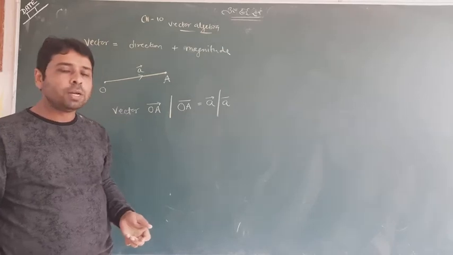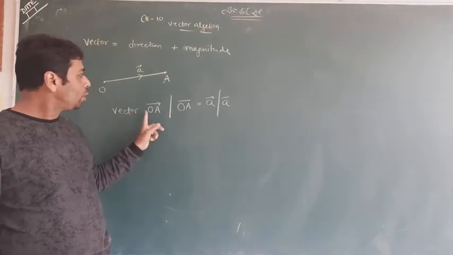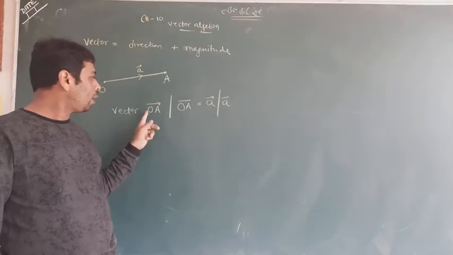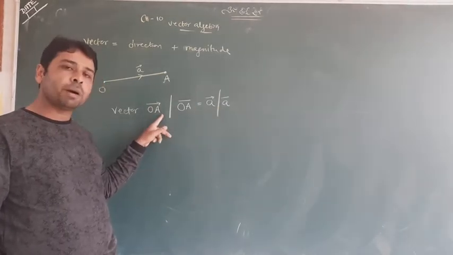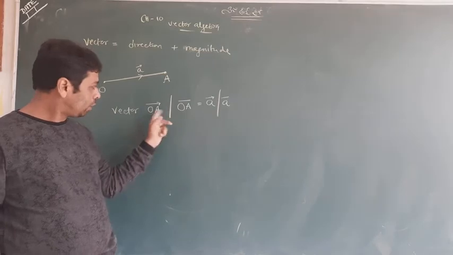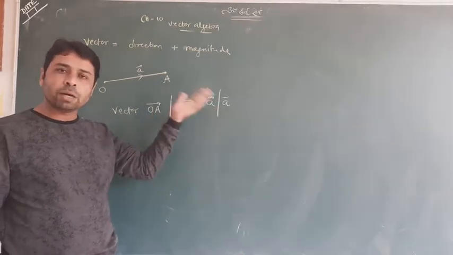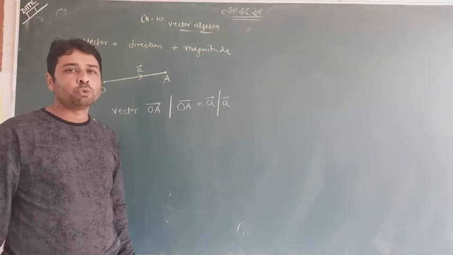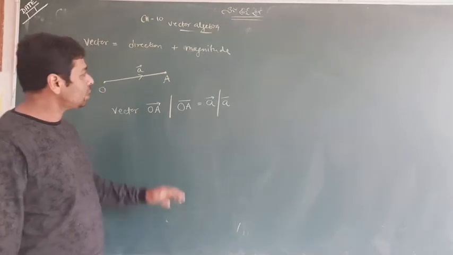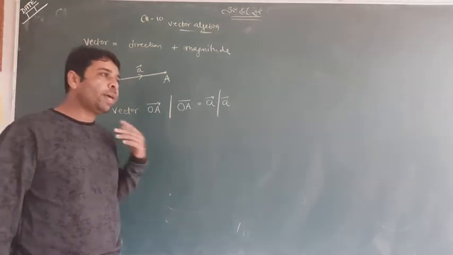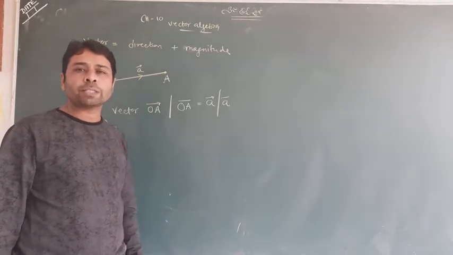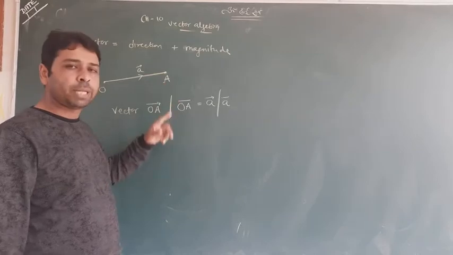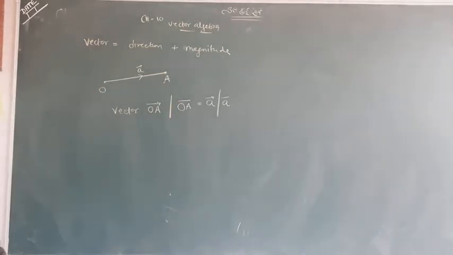You just have to know either this way, with starting point and terminal point, or simply a single small letter to represent the vector. This is the way of representing the vector, where O is the starting point, the beginning point, and A is the terminal point.